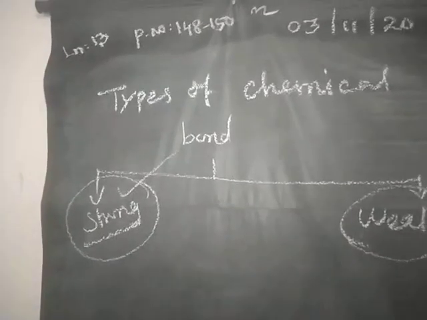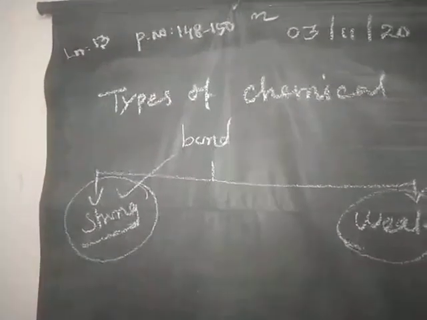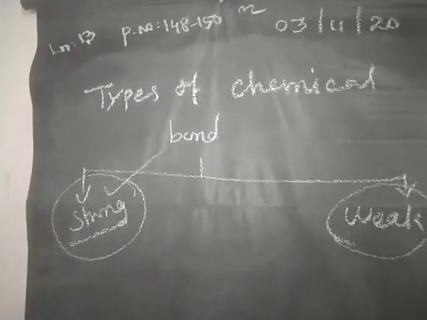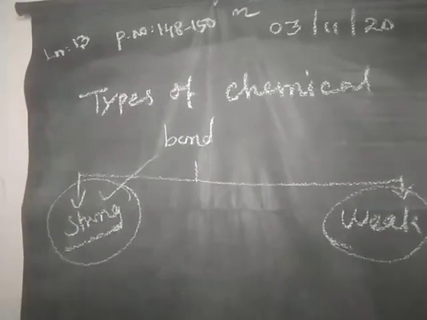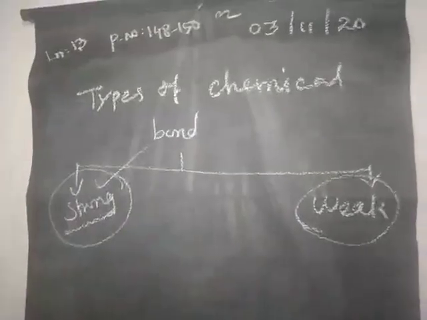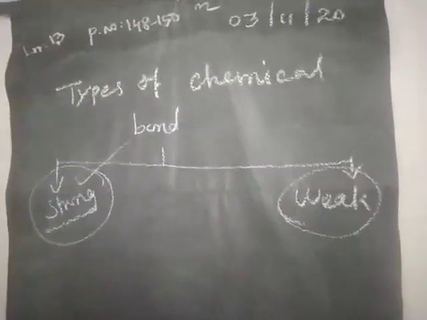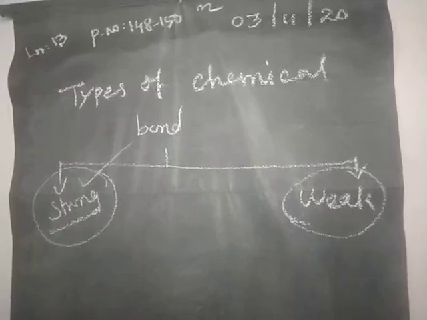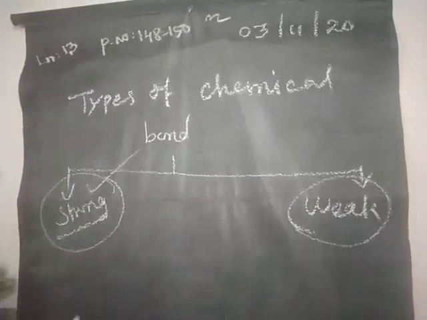These bonds are examples of strong bonds. What is meant by a weak bond? Hydrogen bond and van der Waals interaction. These two bonds are examples of weak bonds. Next class we will see the types of chemical bonds.